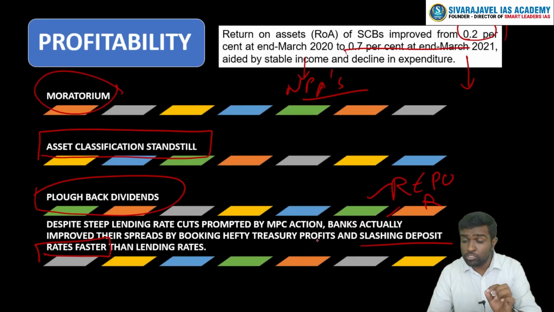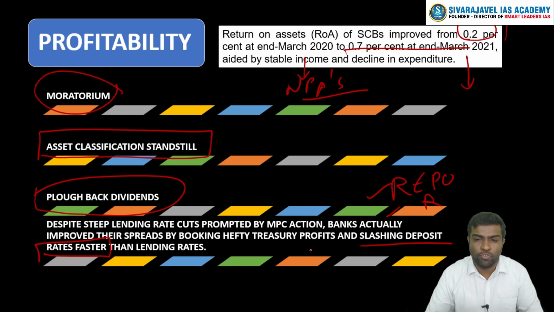Clear? Also most of the amount that banks have has gone into purchase of treasury bills, government bonds, and other financial instruments, due to which they have had a steady flow of income. So these are certain trends that we could see in the last year.